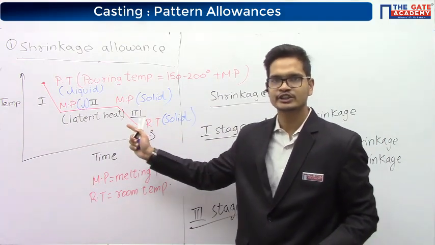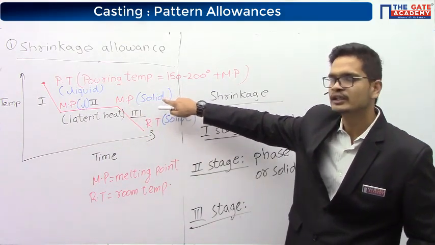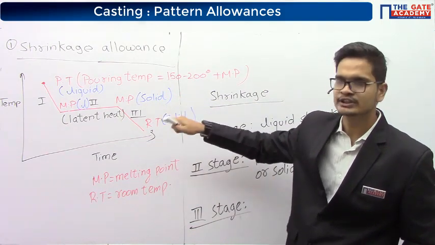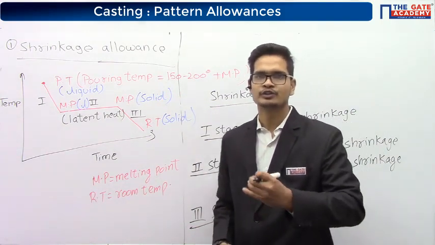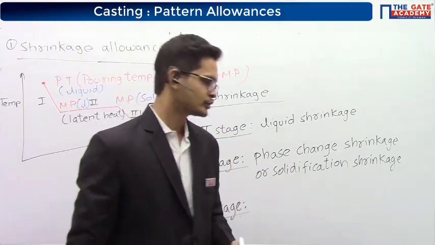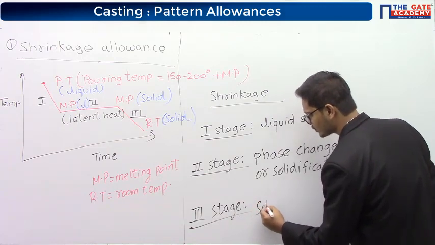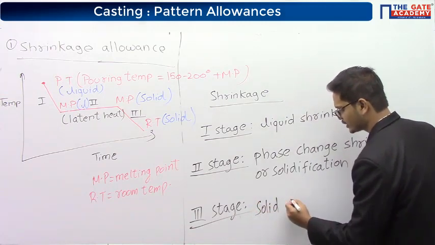And in the third stage, at the beginning the metal is solid, and at the end of the third stage, it is solid only. So whatever shrinkage is taking place, it is taking place in the solid phase. Therefore, this is called solid shrinkage.